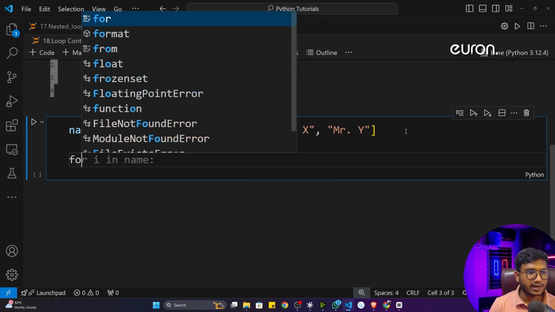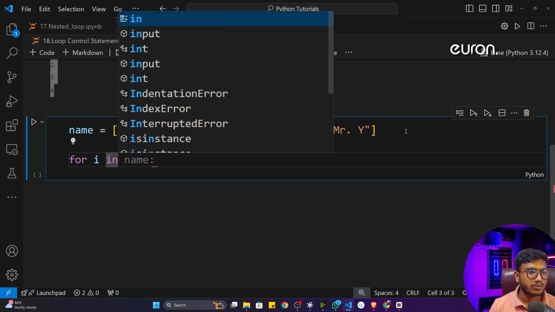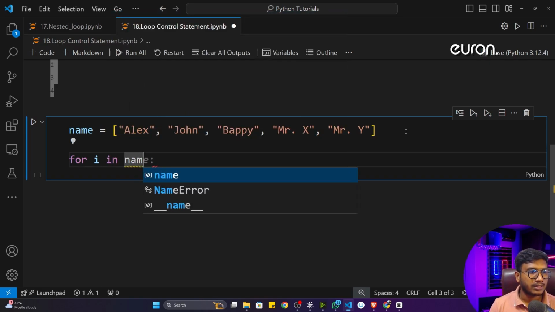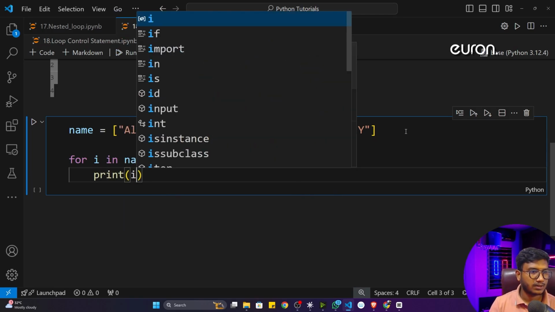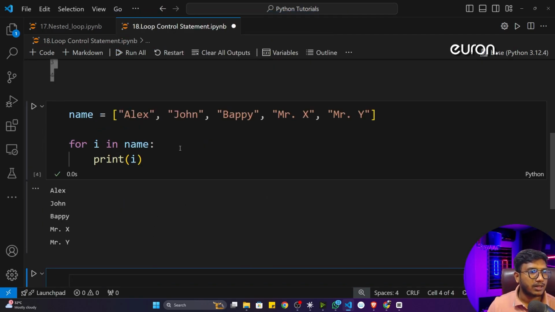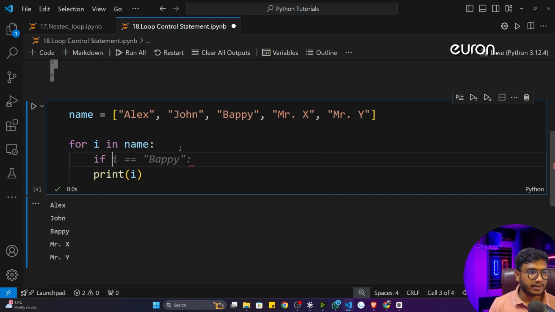Okay, now I just need to find my name. So what I can do, I can apply this particular for loop. I'll just write for i in name, and I'll just print the i. See, it will print all of the names one by one. But I only want to find my name. Okay, if I get my name, I will break this particular loop.